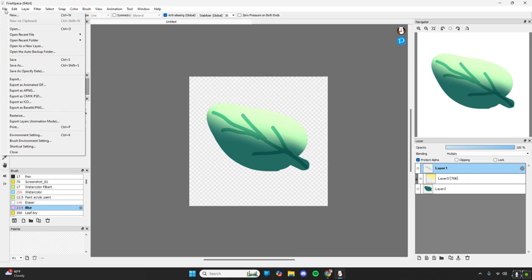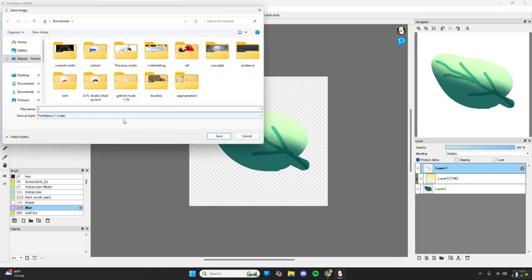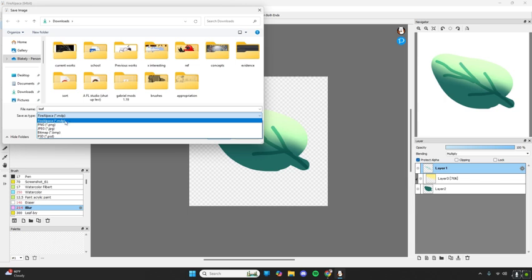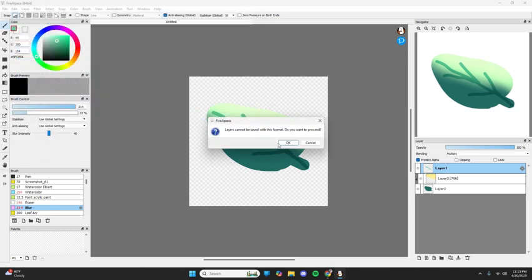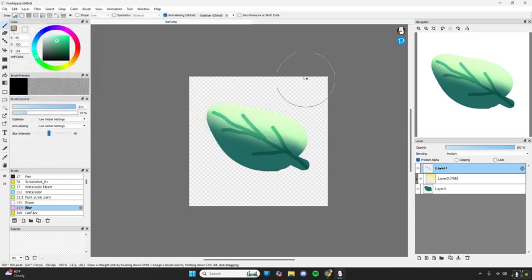And so if we want to save our image, we go down to Save As. And then we name our image leaf. And we can save it as an MDP file, which allows us to go back. It saves the layers so that we can come back and edit it at any time, or we can save it as a PNG or a JPEG. So let's save it as a PNG. And then there we go.